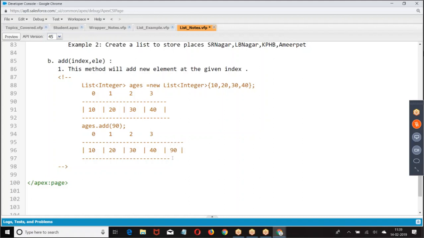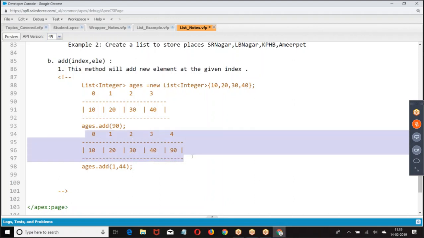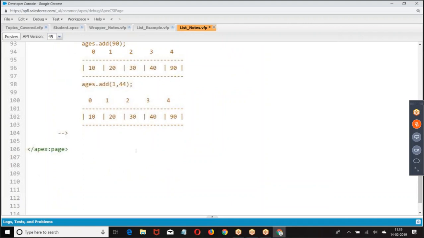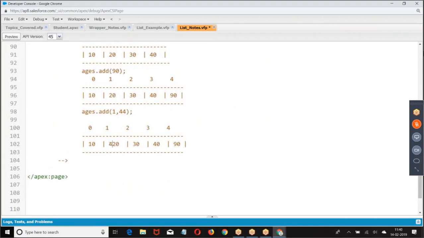I don't want to add the element at the last position. I want to add the element at a particular position. Here I am saying ages dot add 1 comma 44. What happens here? At index one, it is 44.